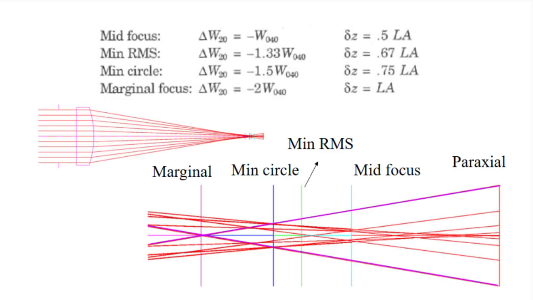Defocus affects spherical aberration by shifting the image plane forward or backward. When spherical aberration is present, the best focal plane is often defined as the point where the blur is minimized, rather than the nominal Gaussian focus.